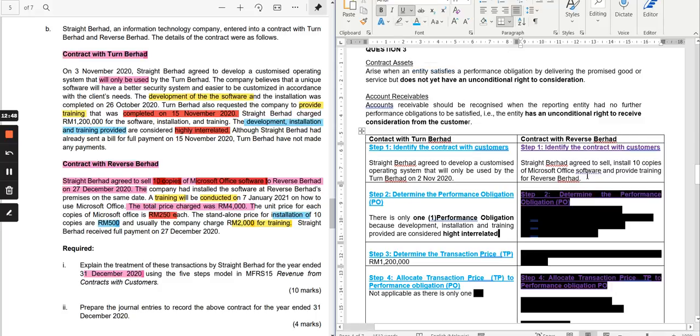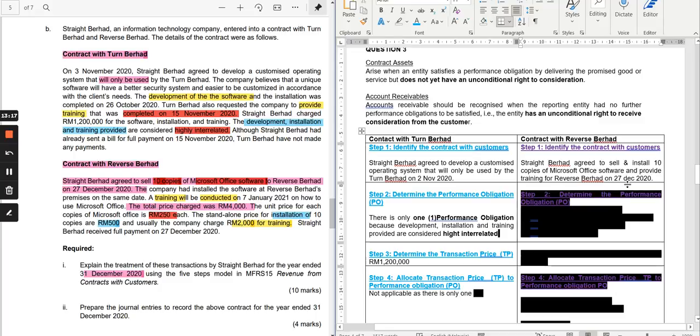So Straight Berhad agreed to sell and install 10 copies of Microsoft software, and also provide the training for Reverse. If you have the date, put the date, 27 of December 2020.